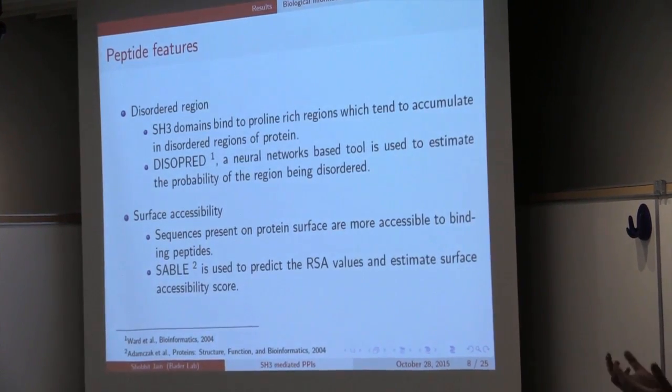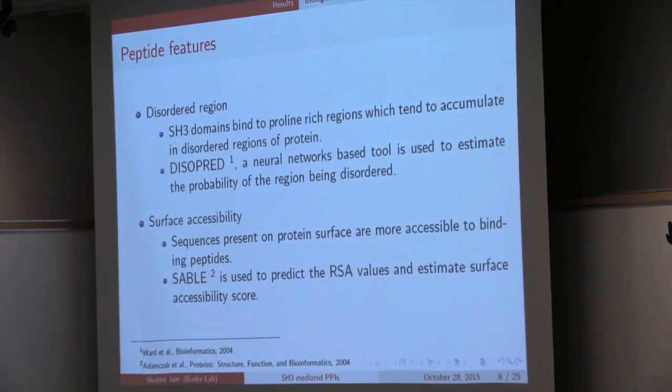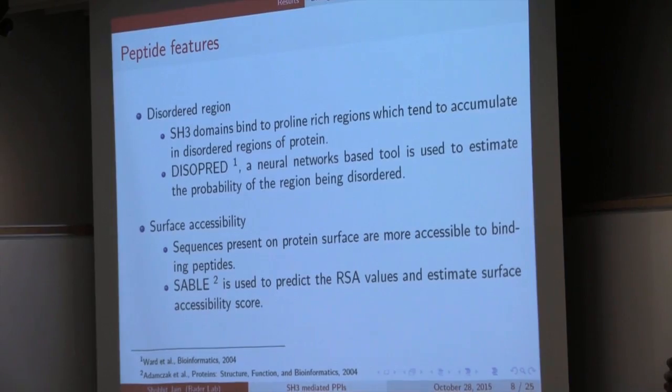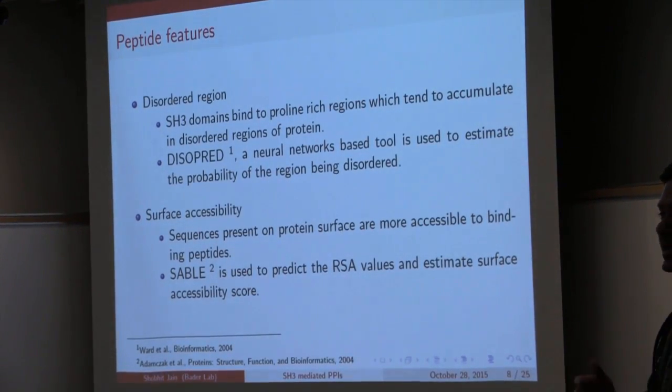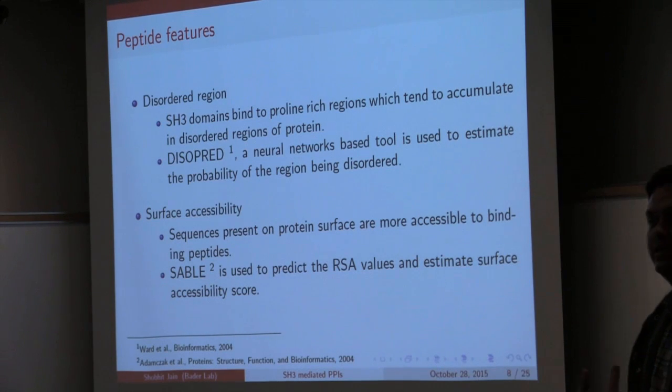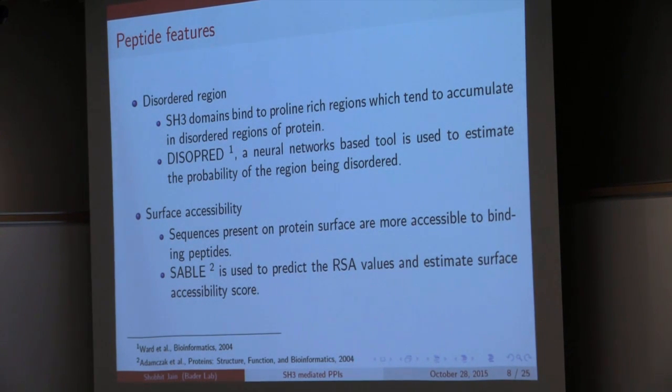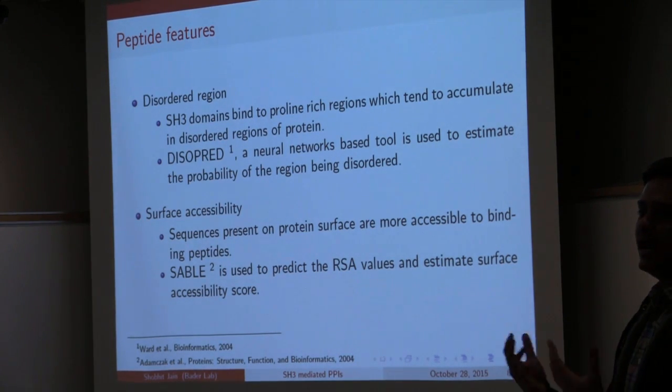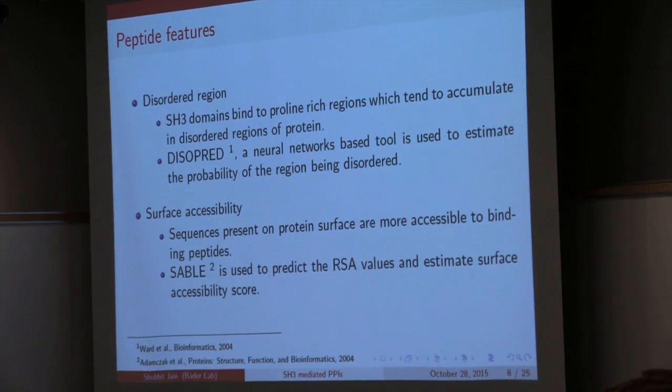Similarly, the second piece of information is surface accessibility. If the peptide is present on the surface of a protein, then only will it be accessible for binding. If it is buried inside, then the binding between the SH3 domain and the peptide will not take place. So we use SABLE to predict the RSA values, and then estimate a surface accessibility score for that particular peptide.